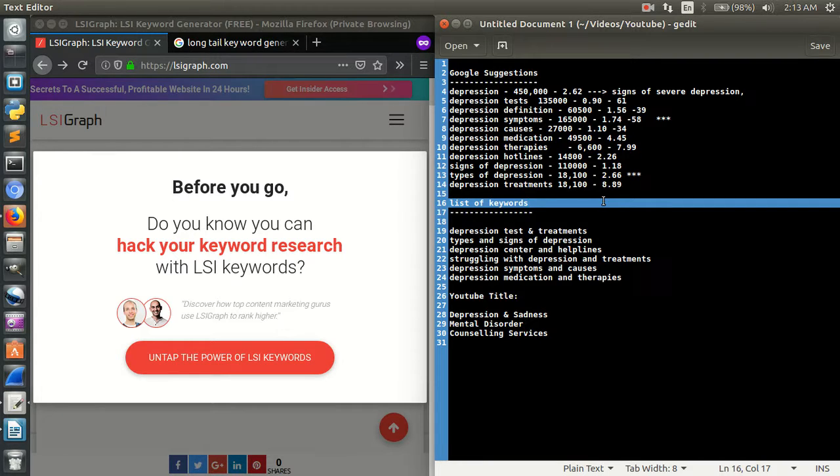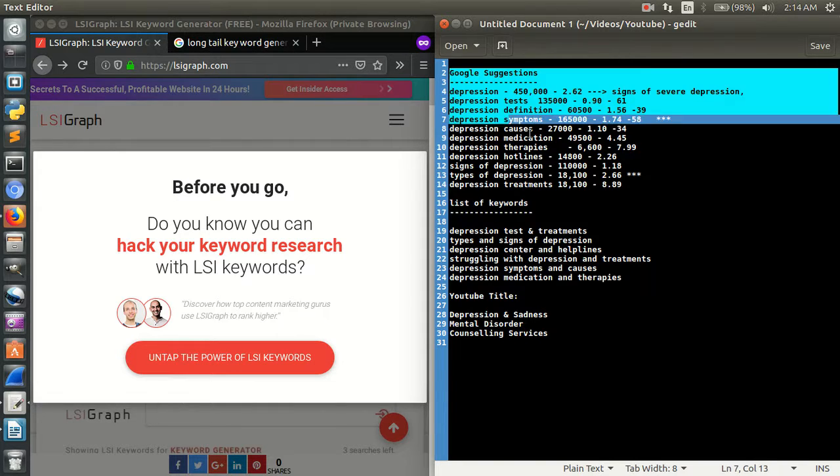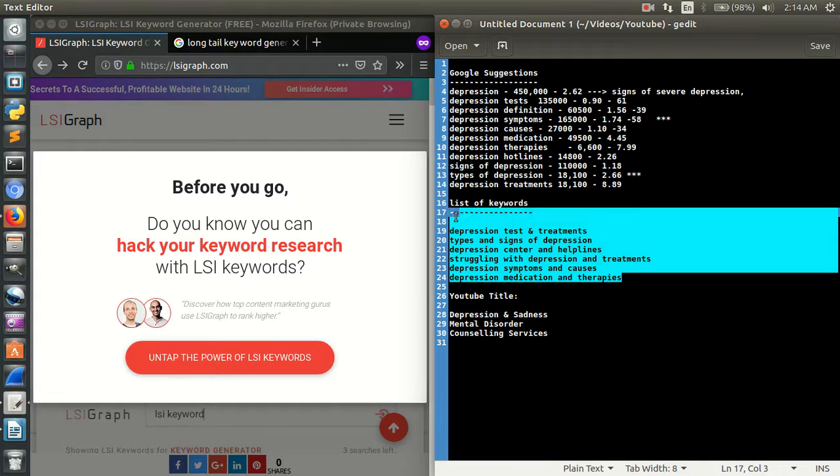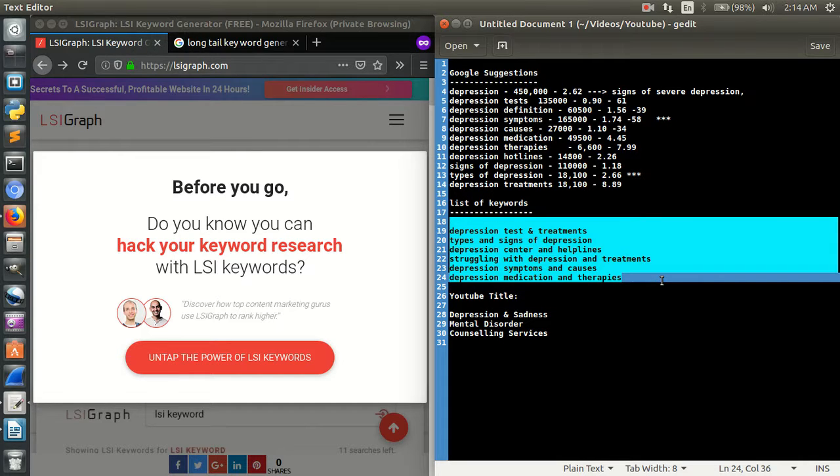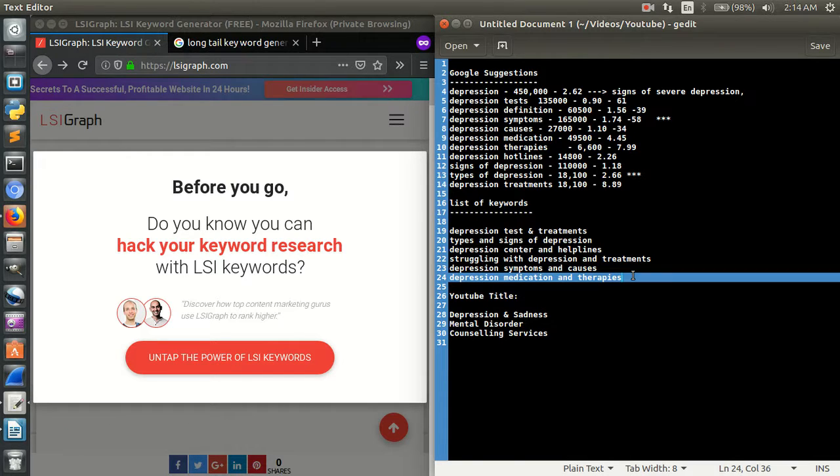So here we have created some LSI keywords with the help of Google. If you remember in the first part of the video, I haven't talked about that much, but right now I'm saying this is kind of LSI which we have created based on the search, based on our needs. If you haven't seen that video, please go and check it. Hope you like this video and find it a little bit useful for your daily keyword research.